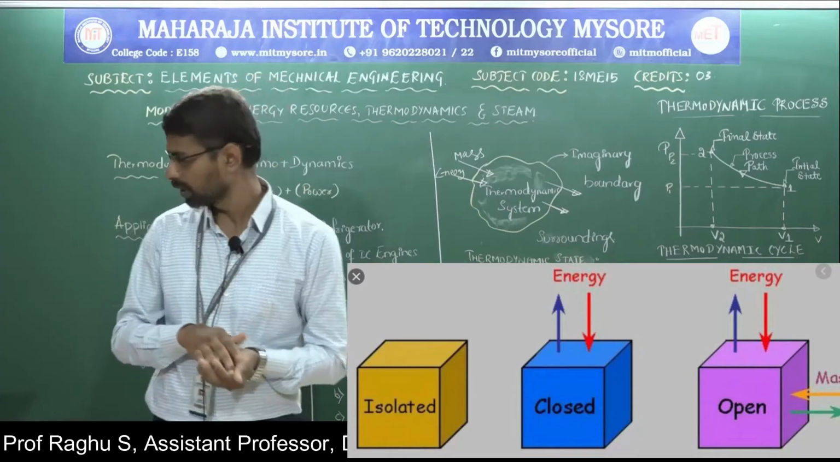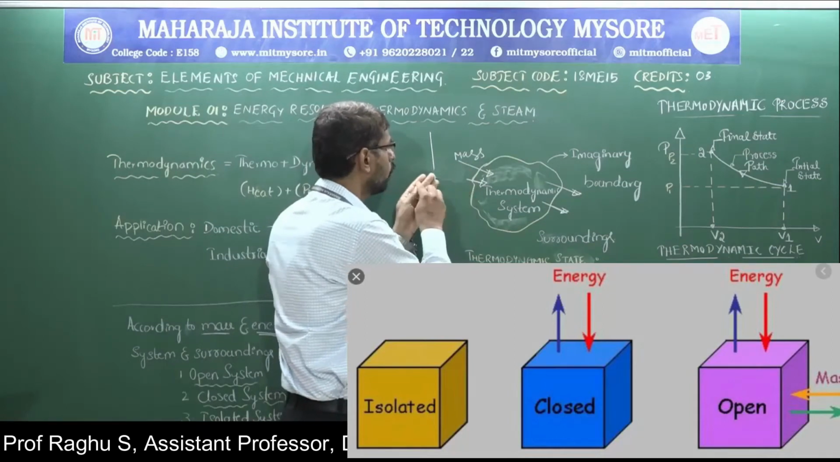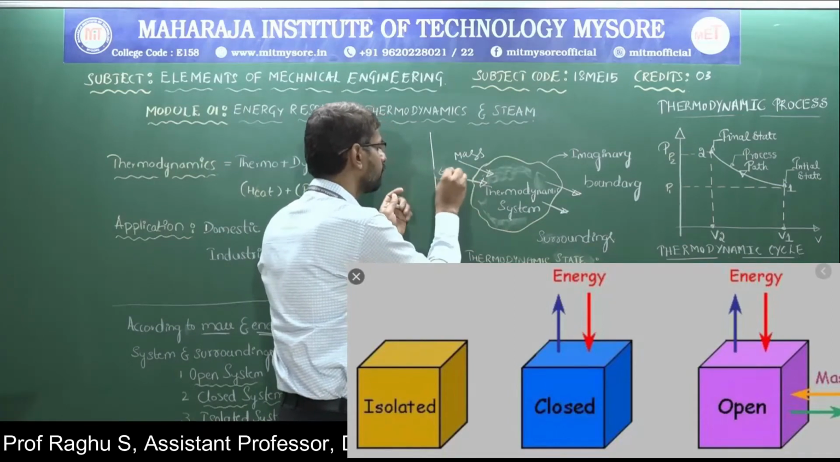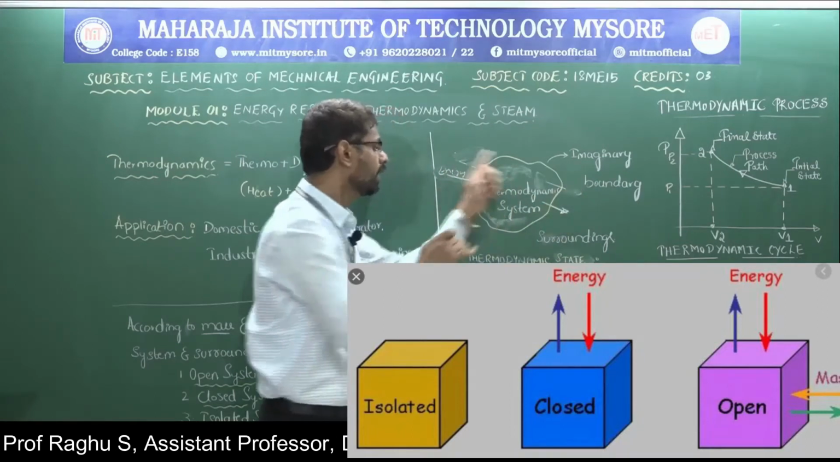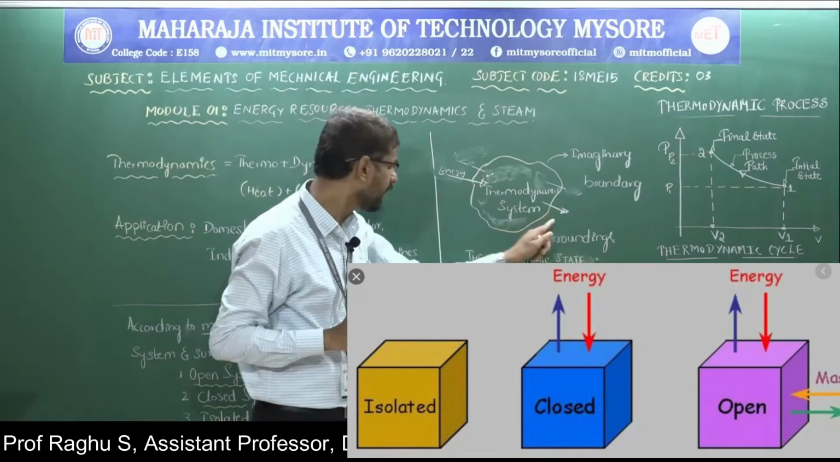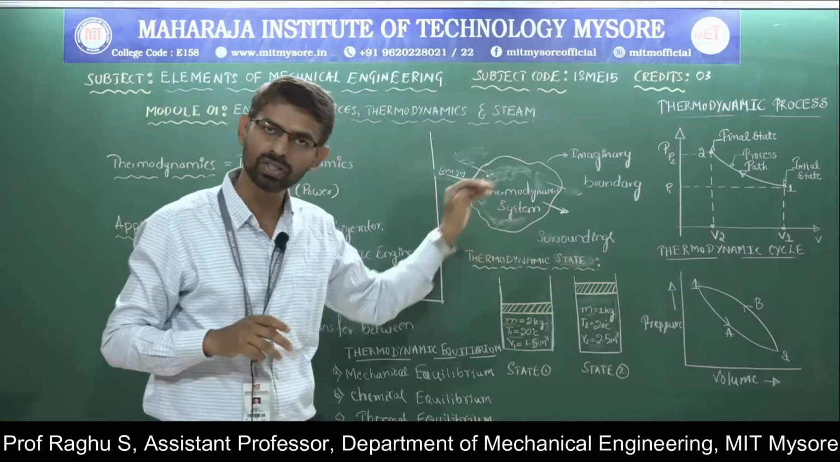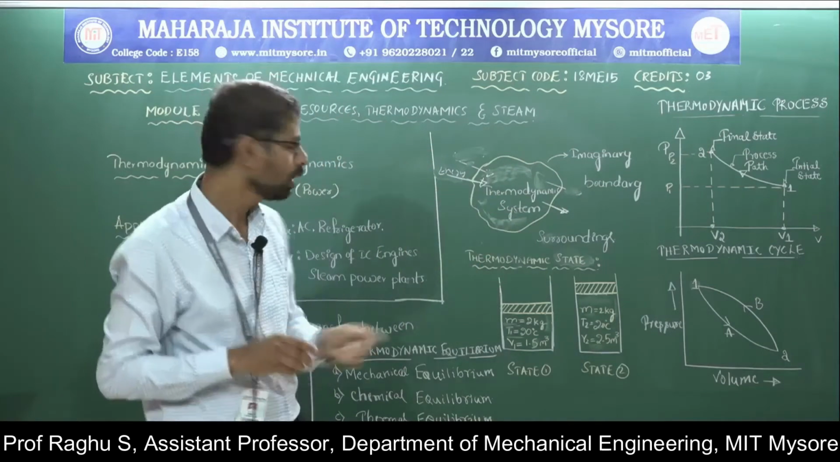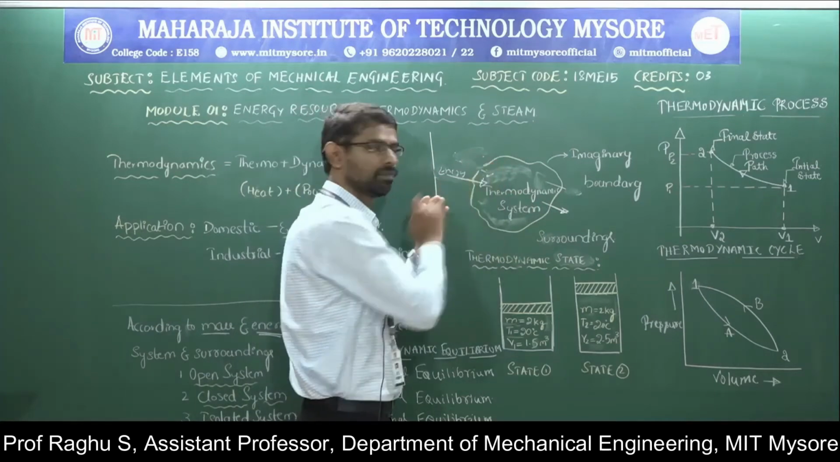In a closed system, only energy interaction takes place. There is no mass interaction. A closed system has fixed mass. Only energy interaction takes place, so energy enters into the system and leaves the system. This is the closed system, which has fixed mass.